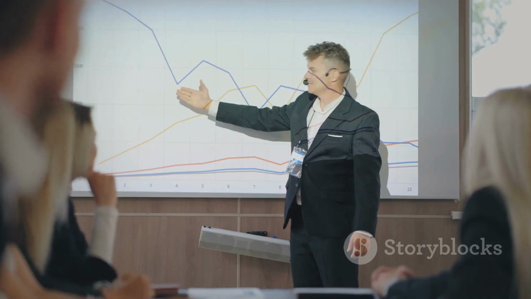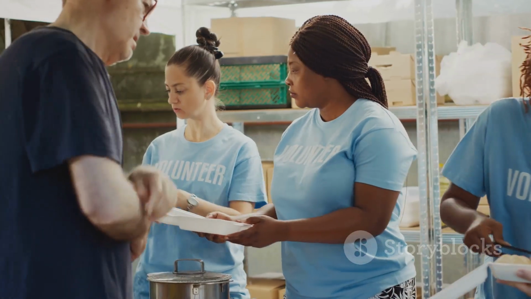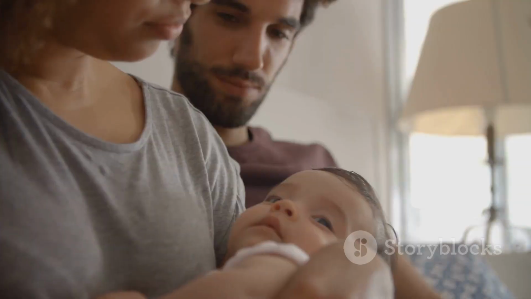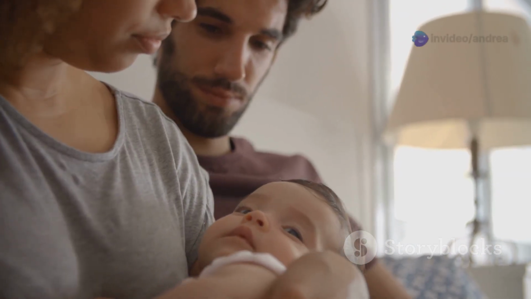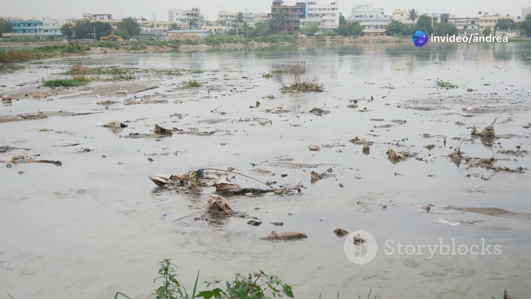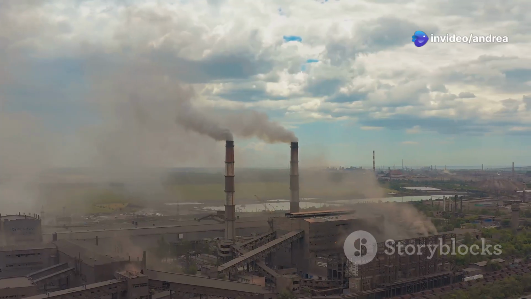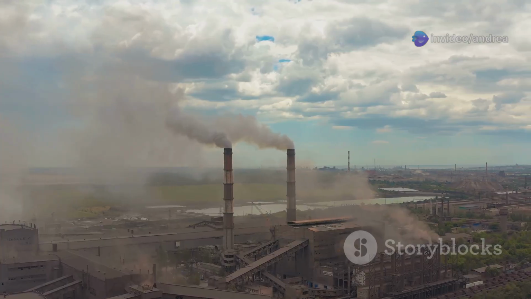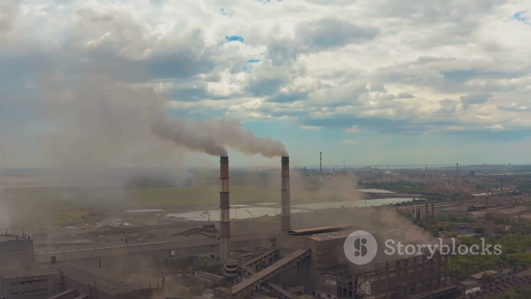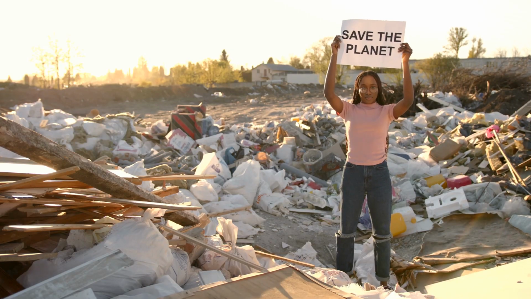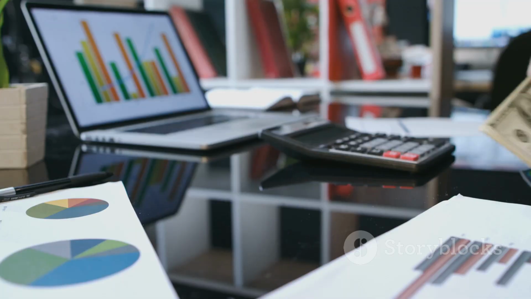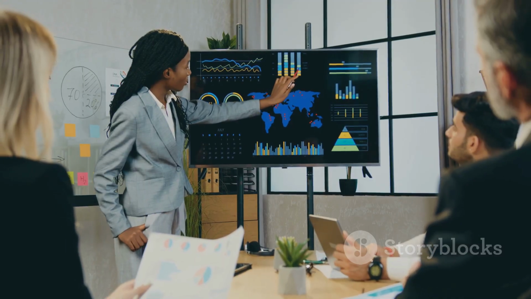Also, GDP has blind spots. It doesn't count valuable work if no money changes hands. Think about volunteers or family members caring for children or elders. And what about the environment? If a factory pollutes a river while making products, GDP goes up. But our planet suffers. GDP doesn't subtract that cost. GDP is a powerful tool, but it is not the only tool we should use. Be smart about what it truly reveals.